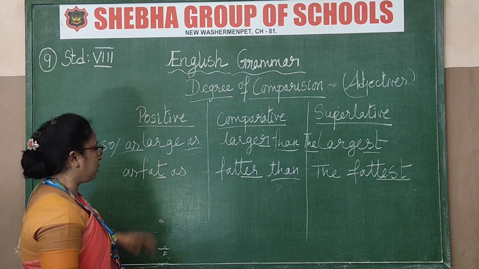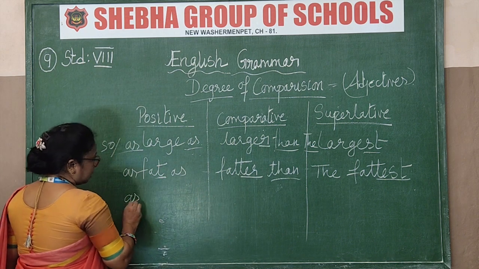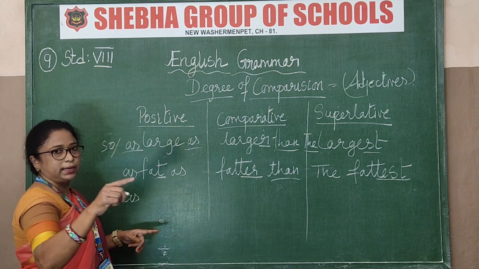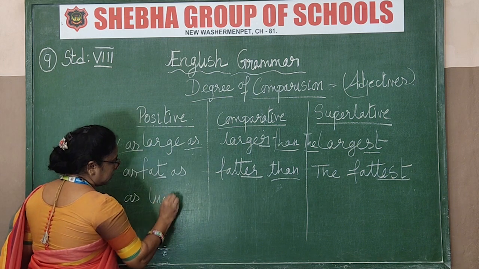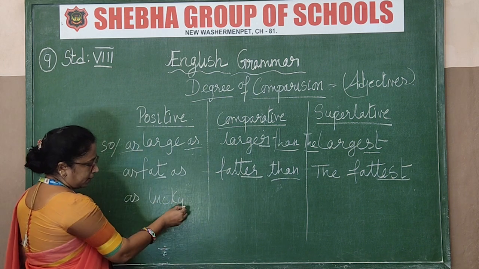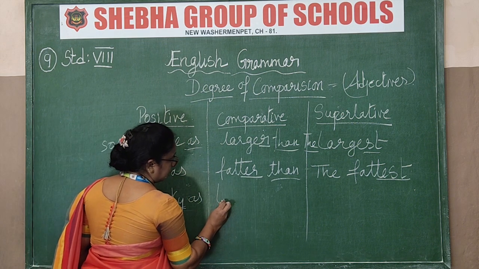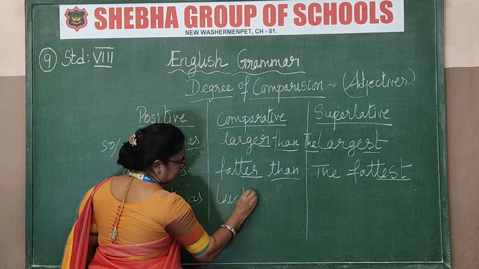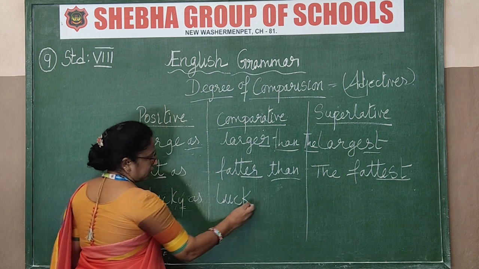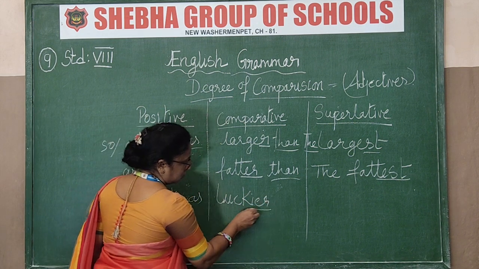The next one is Y. That is any word which has a Y ending. For example, L-U-C-K-Y. So Y ending words, how will you change? Here it will change. Comparative, L-U-C-K, remove the Y, I-E-R. So got it now?